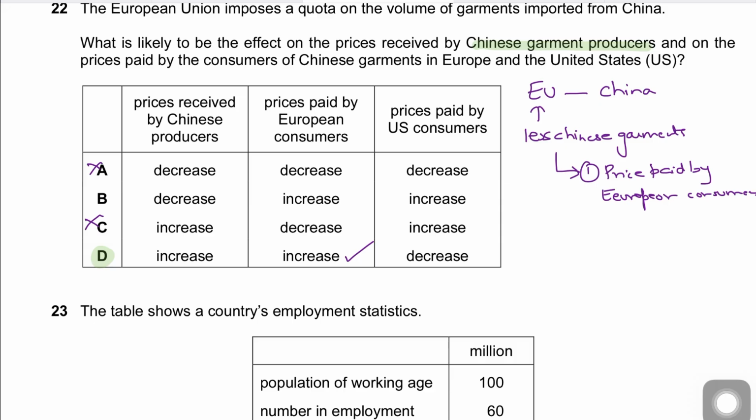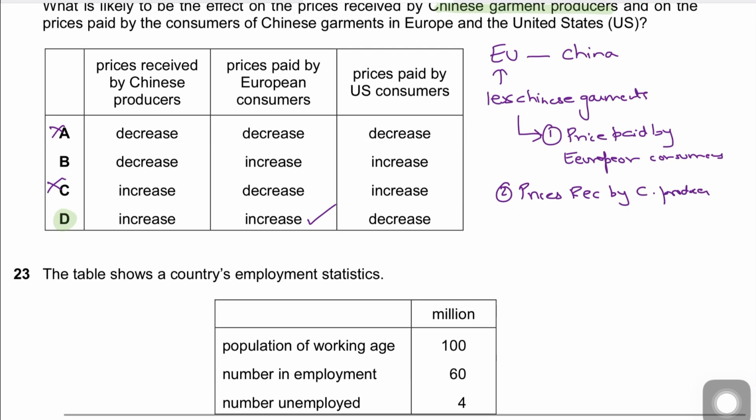Number two, let's look at the prices that are received by Chinese producers. Now, they would also go up. Why? Because the quota creates a scarcity in the European market. You're limiting the physical quantity of Chinese garments entering Europe, and that causes a rise in the market price for Chinese garments in Europe because of restricted supply.